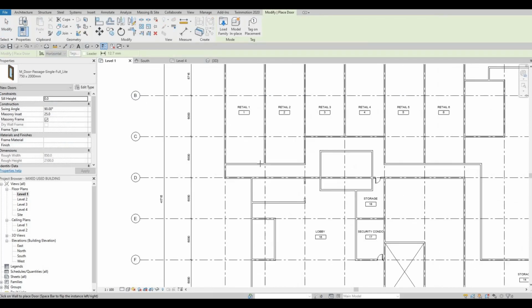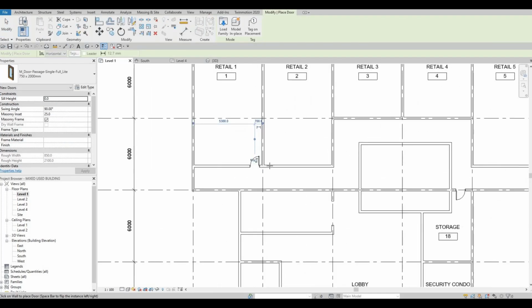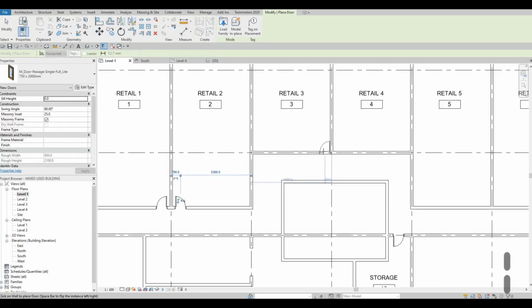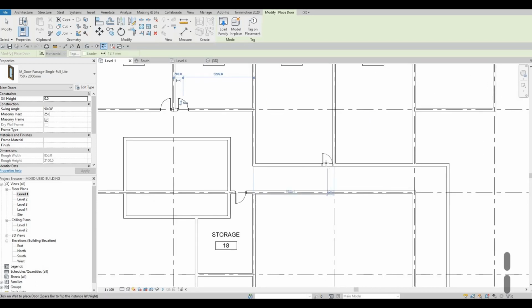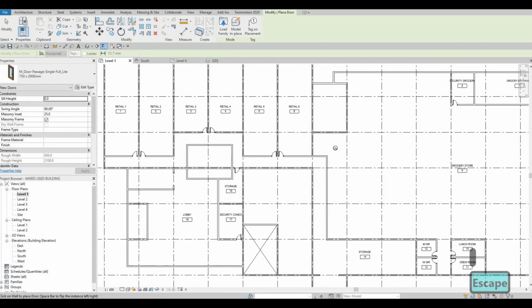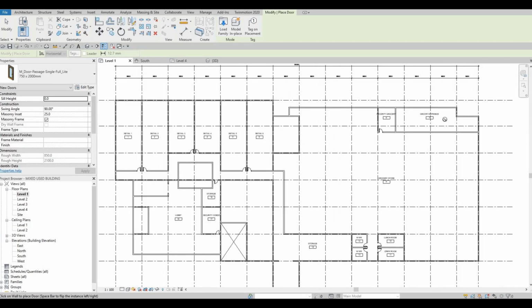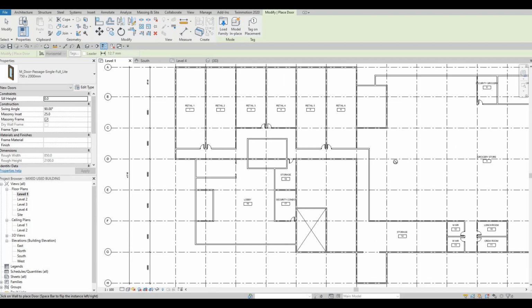So we could click on door and then add it right there. Okay, so that's for our retail. And I think we're good for now.